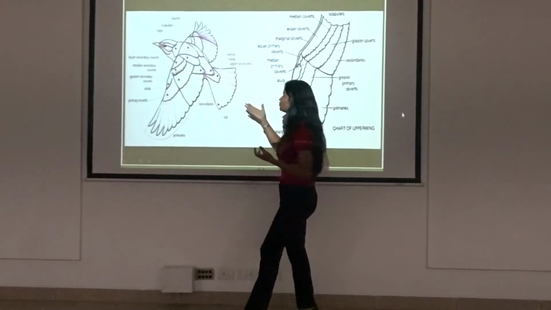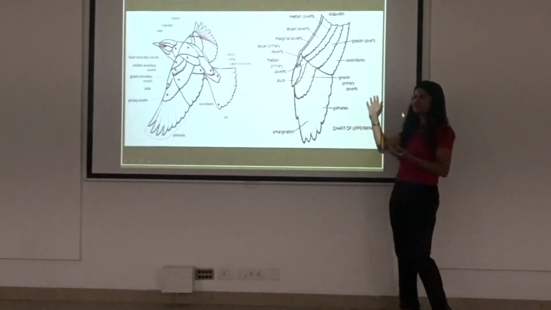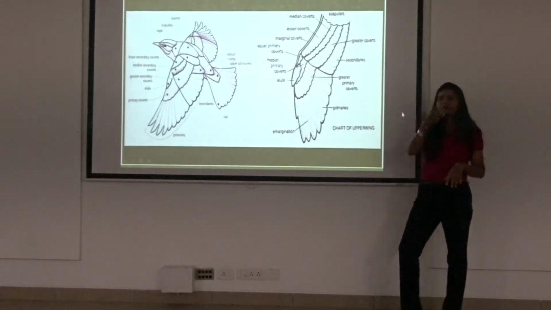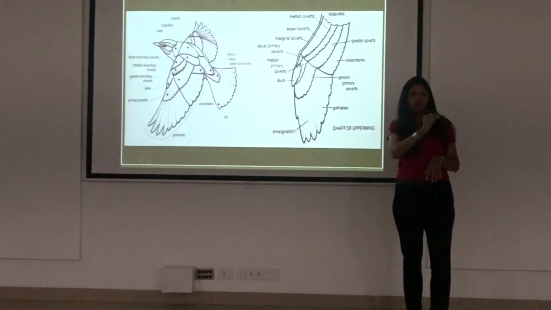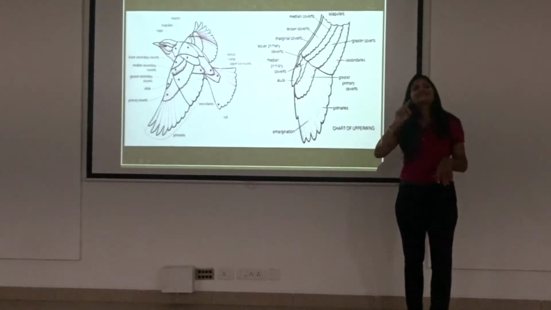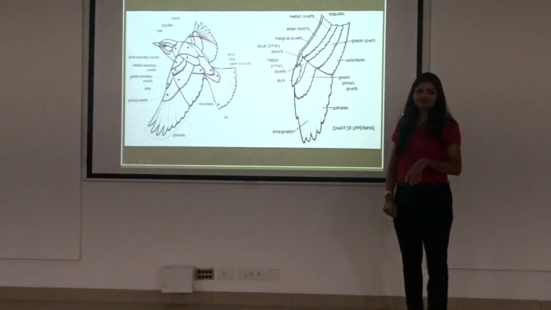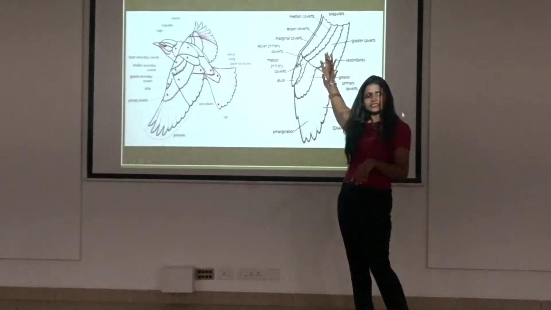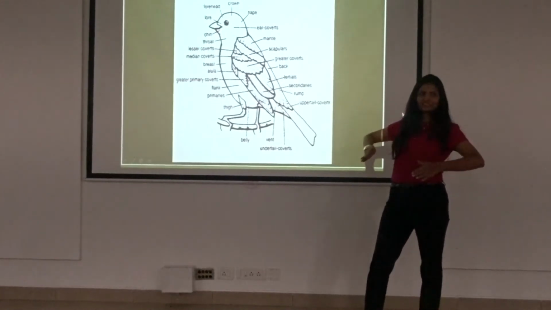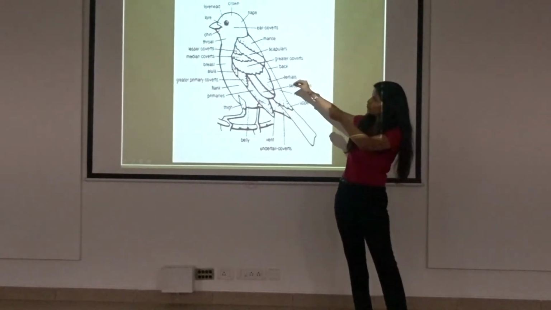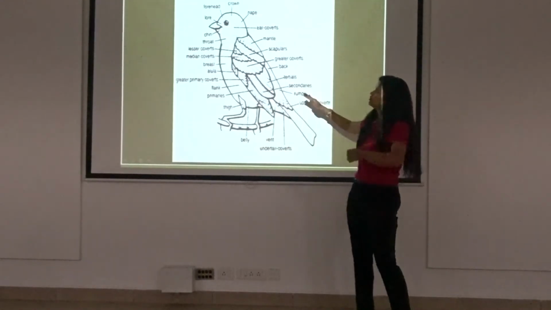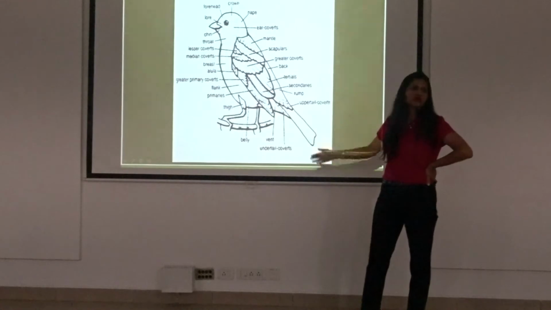Similarly, I don't think it would be right for me to take you through all of this right now, but I just want to tell you how important this page is for you. Even for your books, it's very important that you go through that page. Try that and then read your book, and you will understand it much, much better. That is why I have made this. I have also put it like this so that you can see where the primaries fall and where the secondaries fall when it sits, and when it flies. So I have put in the plumage terminology both sitting and flying. You could refer to this later.